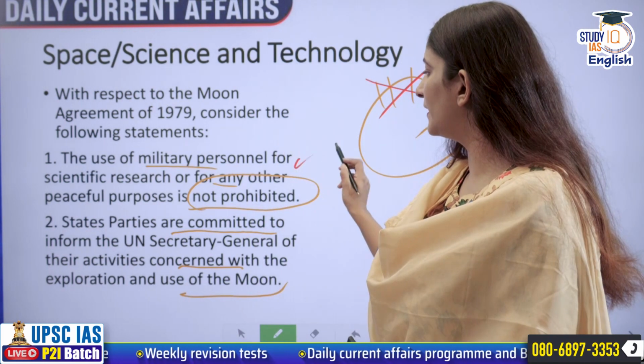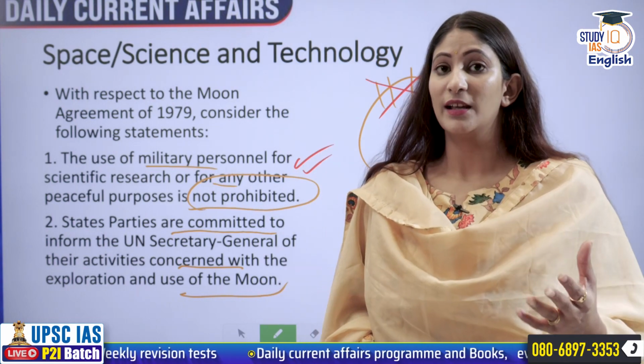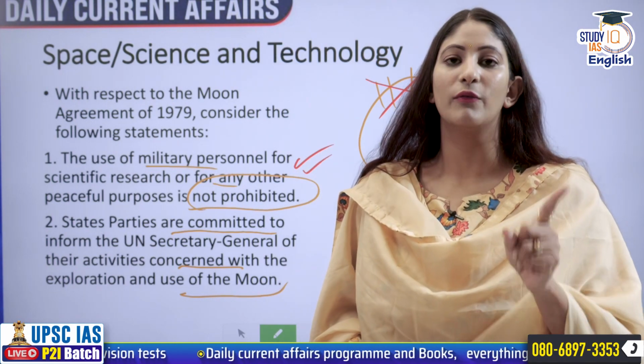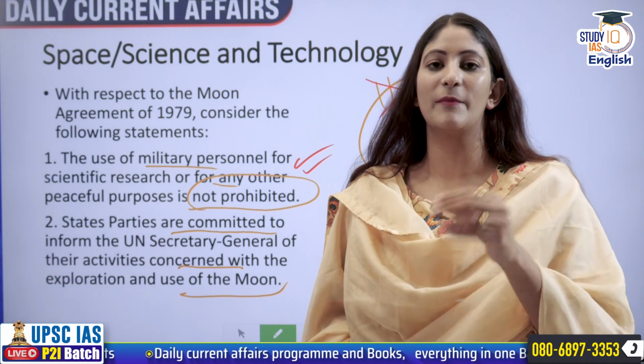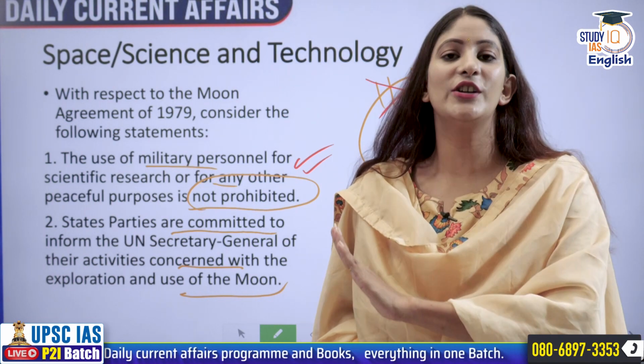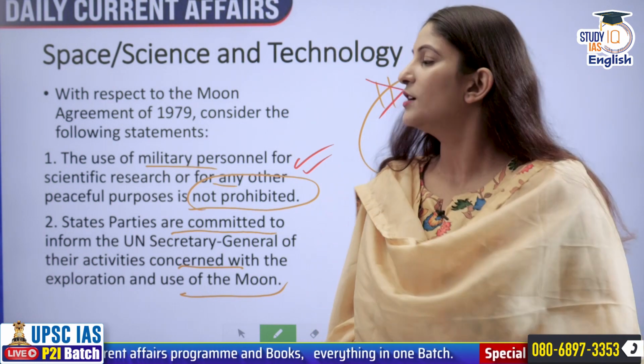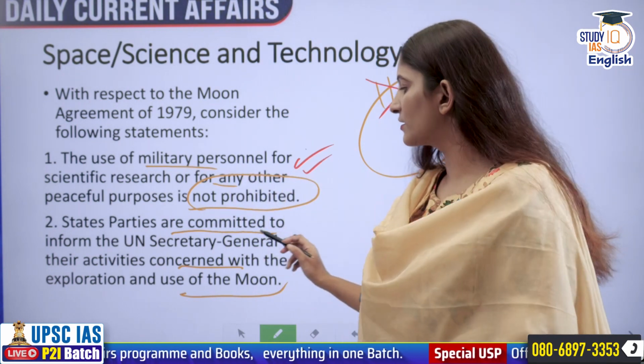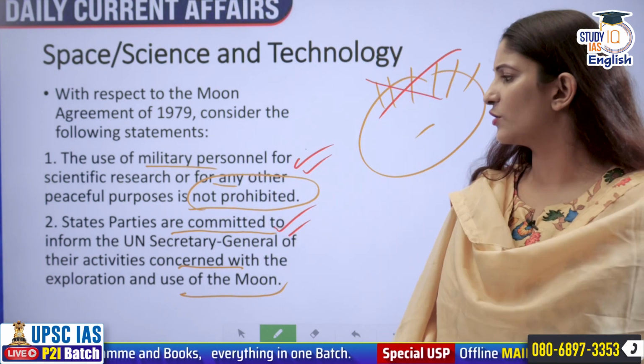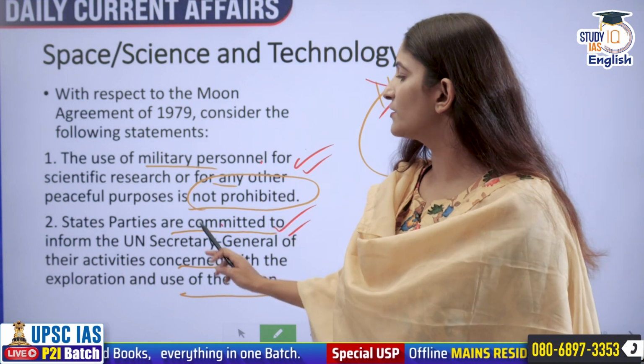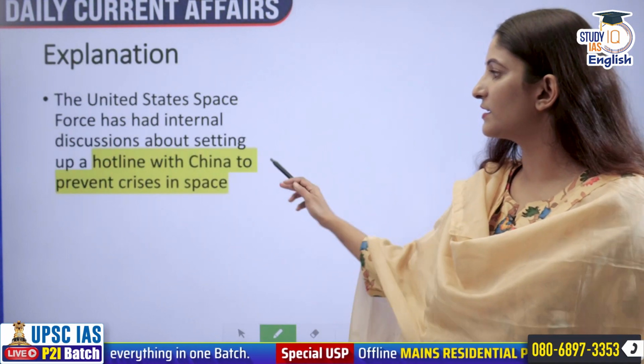So first is definitely correct, although it may seem like this is incorrect. But no, for peaceful and research purposes, if a military personnel is needed, the treaty doesn't prohibit it. Alright, so first is correct. And yes, second is also correct. There is nothing very explanatory over here. So first is correct, second is also correct. Both 1 and 2 will be the correct answer.